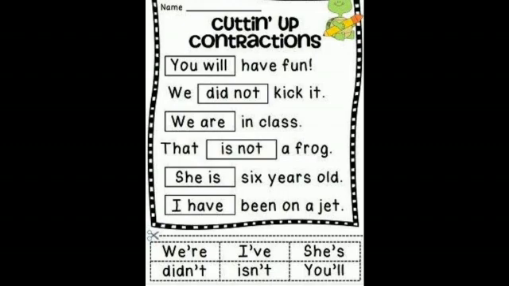We are in class. Here we use we're. That is not a frog. Is not becomes isn't. She is, she's. Then I have, I've. In this way, the words are cut to make a contraction.